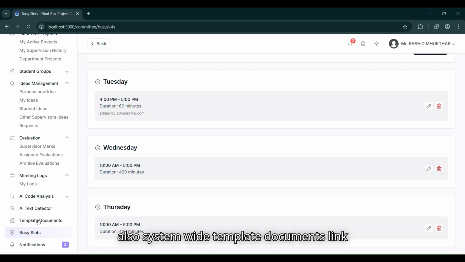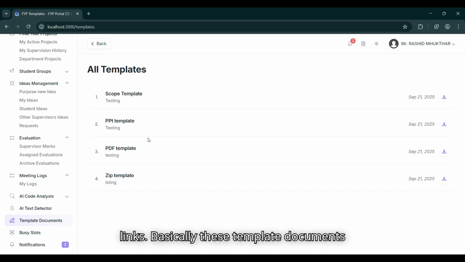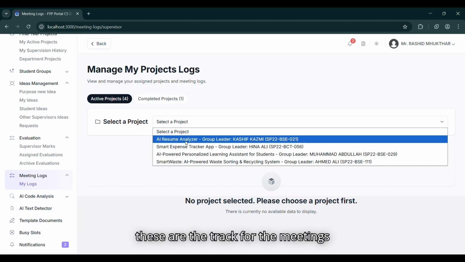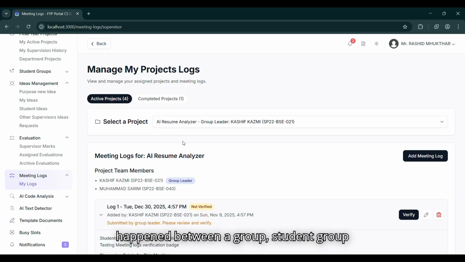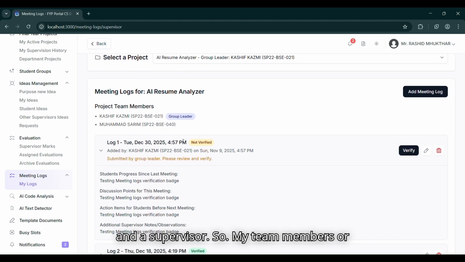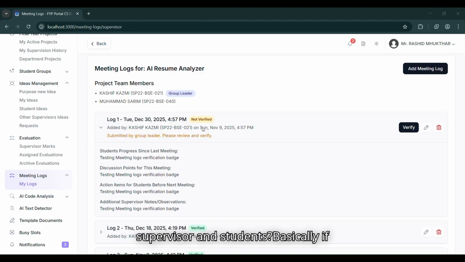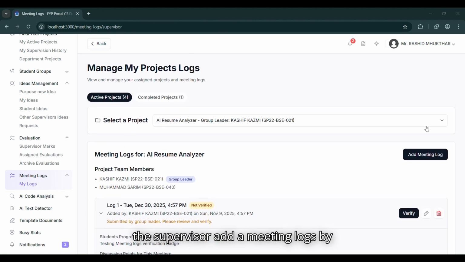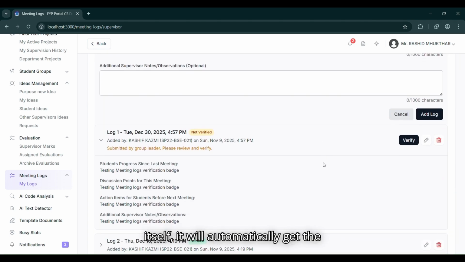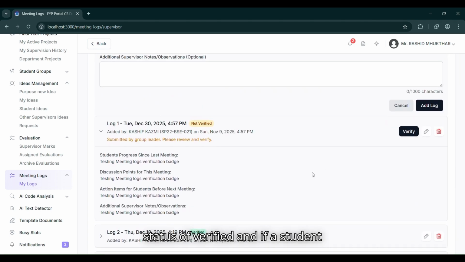It also has system-wide template document links. These template documents can be an STS document, SRS template document, or scope template document. And if you come to the meeting logs, these track the meetings that happened between a student group and a supervisor. So committee members, admins, HODs or FAP leads can know which meetings happened between supervisor and students. If the supervisor adds a meeting log, it automatically gets the status of verified, and if a student submits a meeting log, the supervisor needs to verify it.